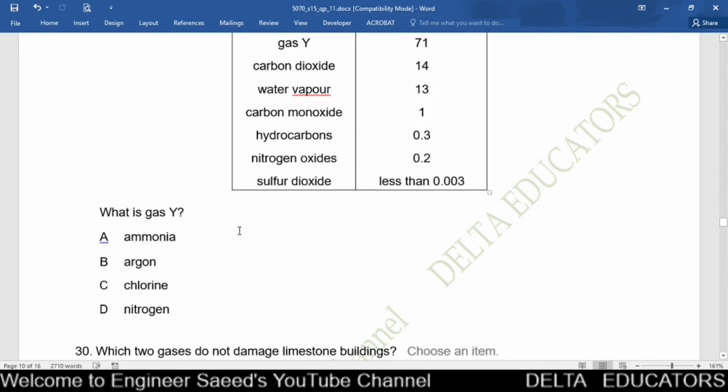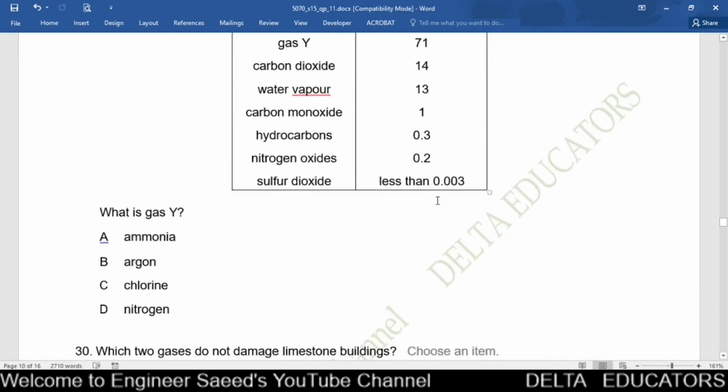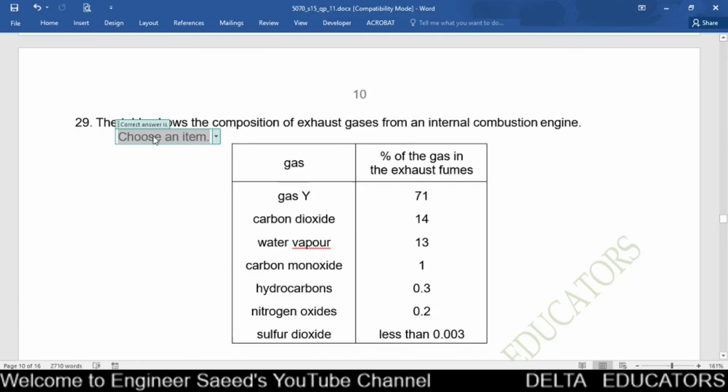What is gas Y? In exhaust gases, the main constituent is nitrogen. So here the main gas will be nitrogen. So this gas Y should be nitrogen, that is given here 71%. Now nitrogen is given here in option D. So correct option, option D.